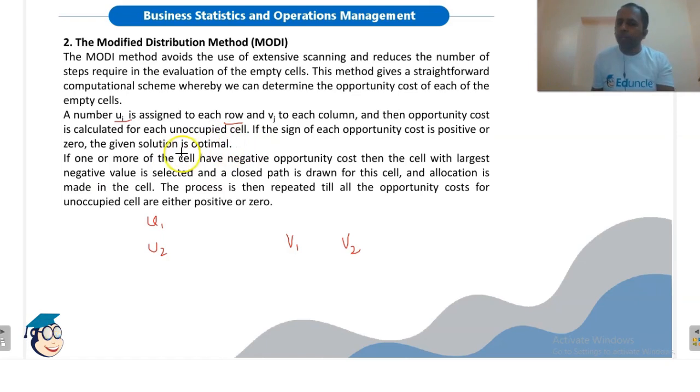But in the previous stepping stone method, we were finding a closed path for each unoccupied cell. Here, first we calculate the opportunity cost. If we find a negative opportunity cost, then only we trace the closed path. So this method is simpler as compared to the stepping stone method.